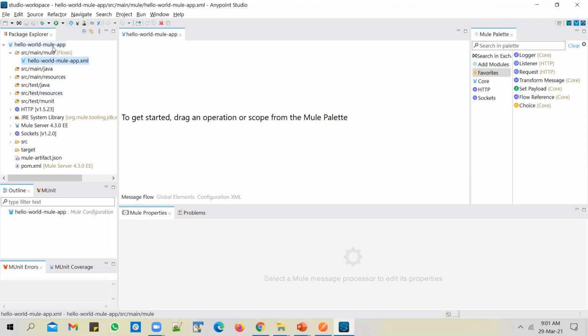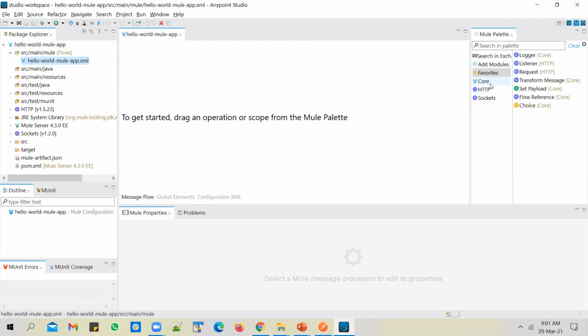And whenever you create a project, by default, you'll notice that a few modules get added to the project. You see that there are three folders called core, HTTP, and sockets. Three modules rather are added to the project by default, and Anypoint Studio does that.